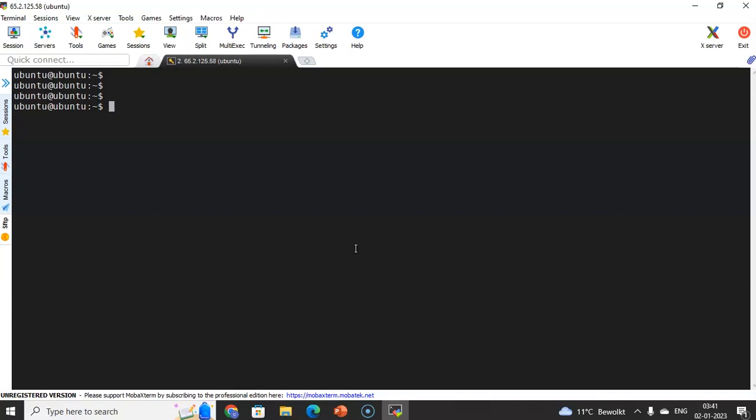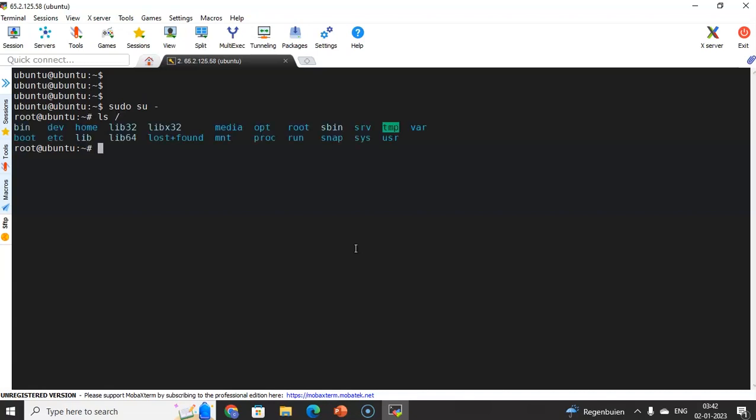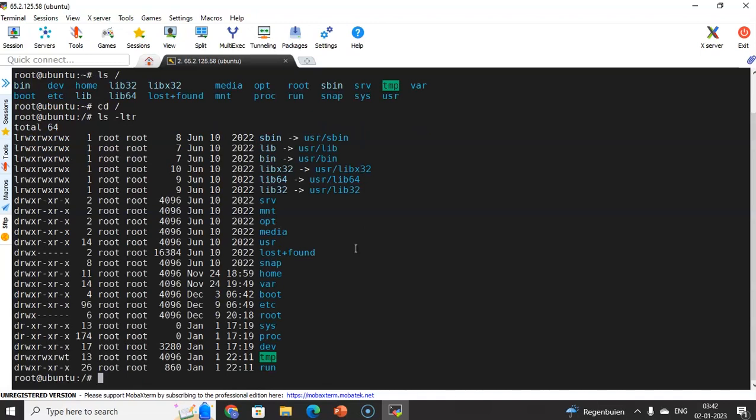Now we need to connect as a root user account. For that we use sudo space su -, so that we connect as the root user account. We'll discuss this sudo command later. As of now, we need to check the current file system structure. We can just do ls and slash. If we hit enter, we can see what is inside this slash. Or else we can do cd slash, go inside that slash, and under that we can see what directories are available.